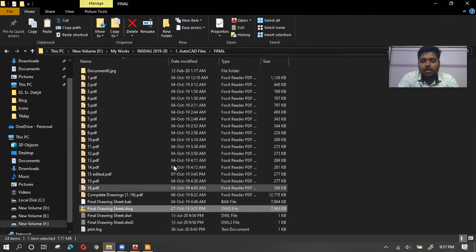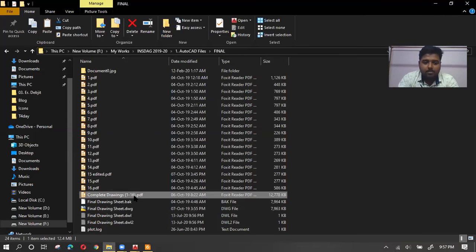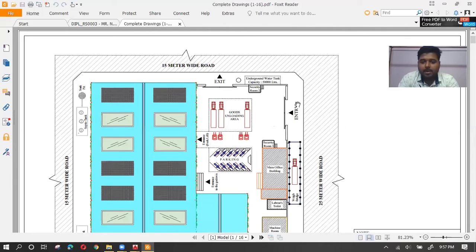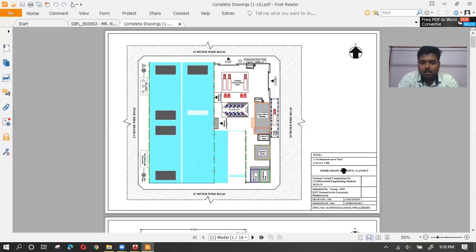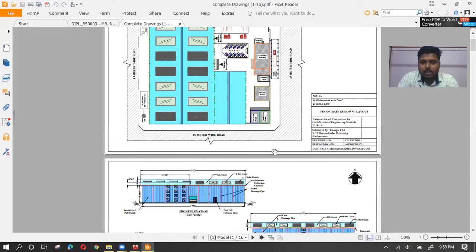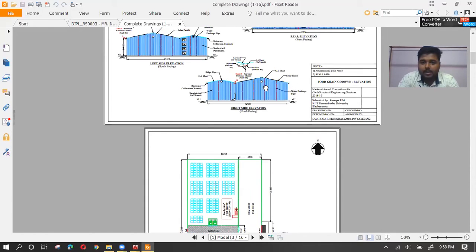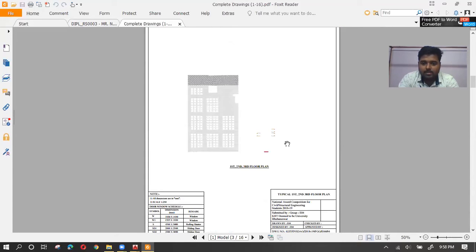So I'll now show you the PDF of this. When it was printed on A3 sheet, you can see all the text heights are the same in each and every drawing. Let me show you two examples side by side, you will understand.